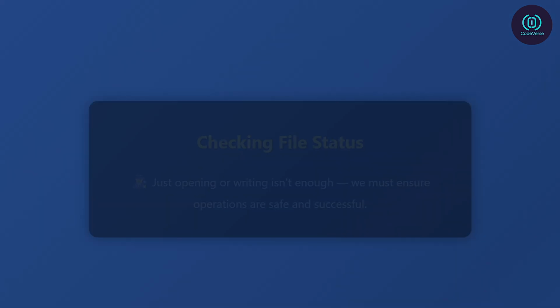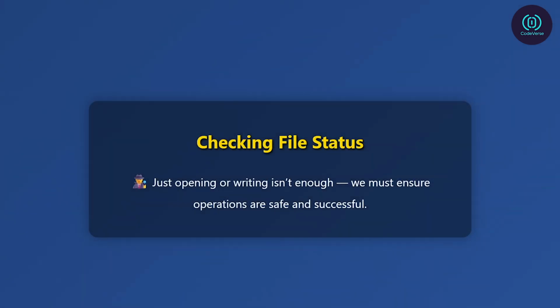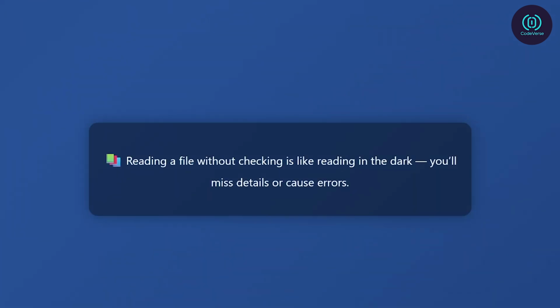When working with files in C++, just opening or writing to them isn't enough. You need to make sure your file operations are safe, successful, and reliable. That's where file status checks come in. Imagine trying to read a book in the dark, you'd miss all the details. Similarly, if your program tries to read a file that wasn't opened properly, it can crash, corrupt data, or give you wrong results. That's why we always check: is the file really open? Is it still readable? Is it at the end?